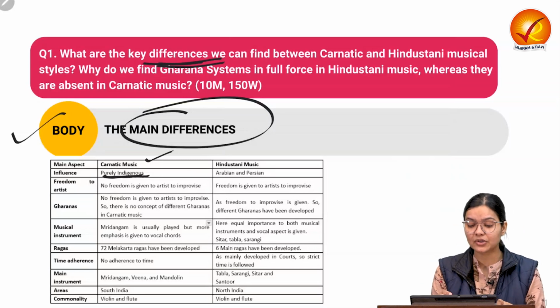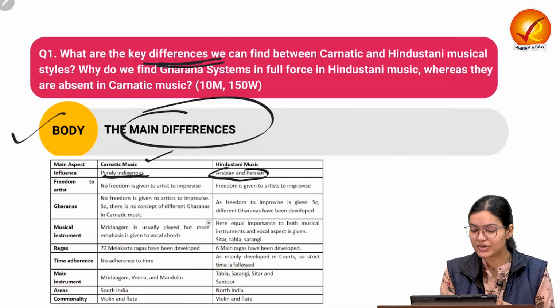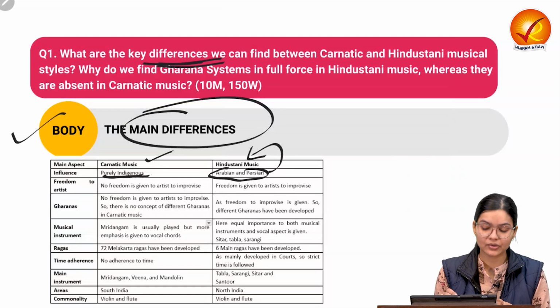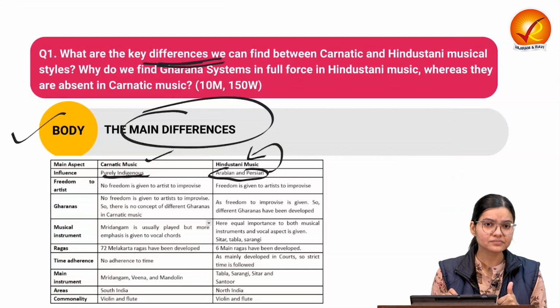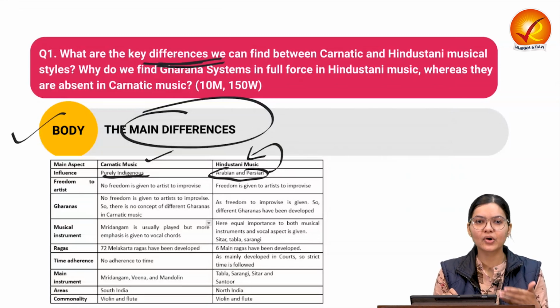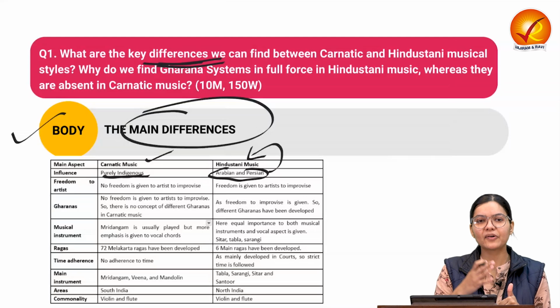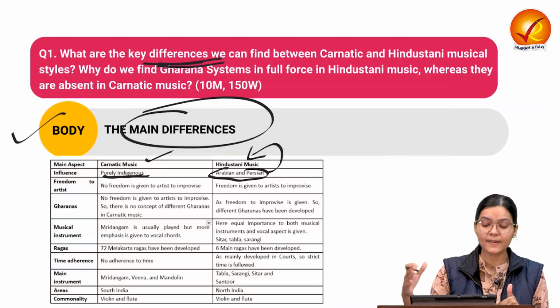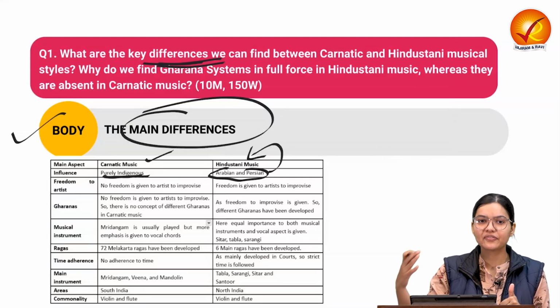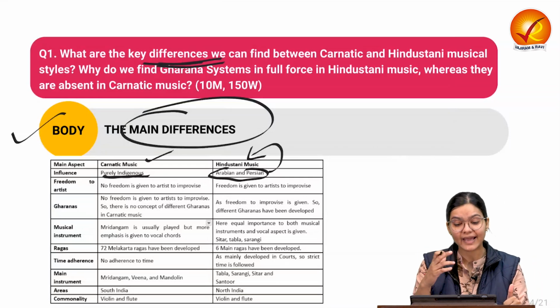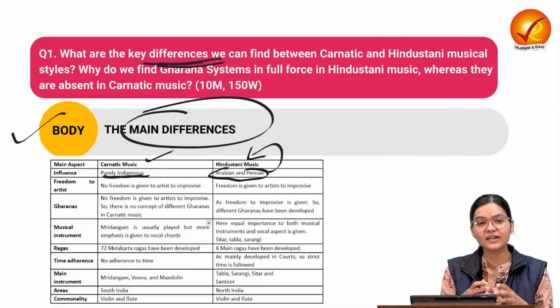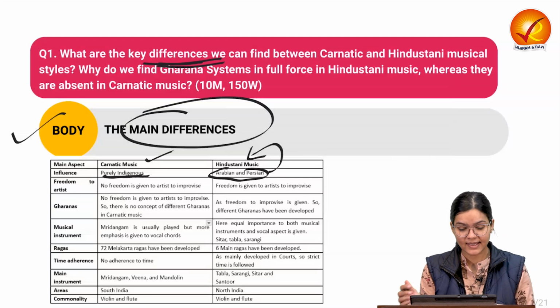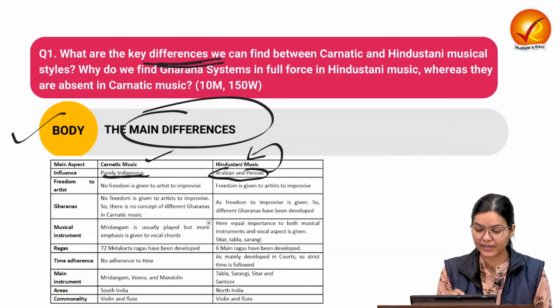While if we see Hindustani music, Arabian and Persian influence can be seen on it, because it has been performed in the courts of different rulers, Mughal rulers and others, and the performance is influenced by the instruments and different techniques they brought into India. That is why Hindustani music has different kinds of influences, mainly Persian and Arabian.